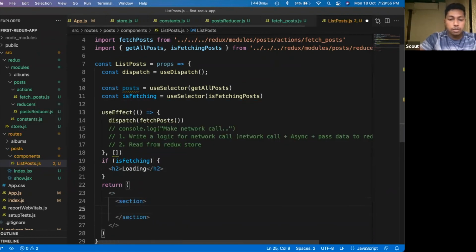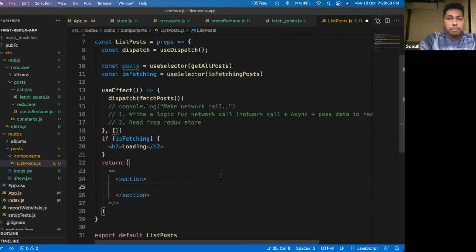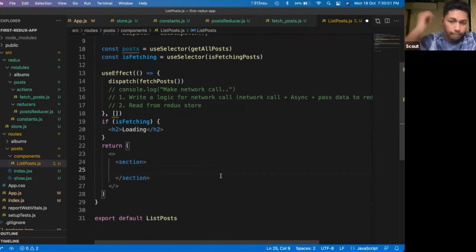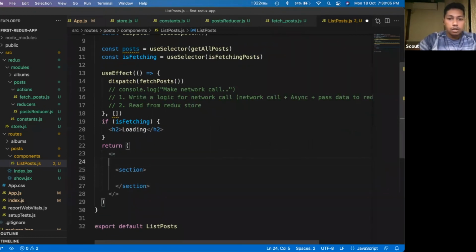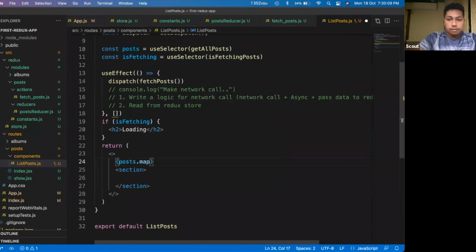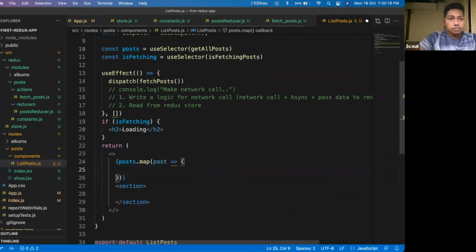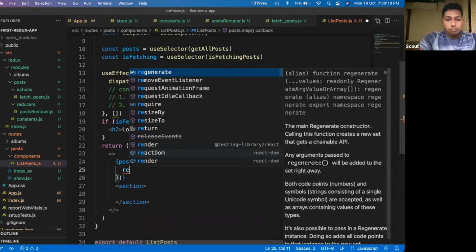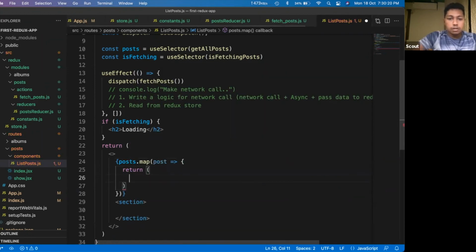For now, I'm just using simple HTML components or HTML properties. So we will map through those posts with posts dot map and return a section.